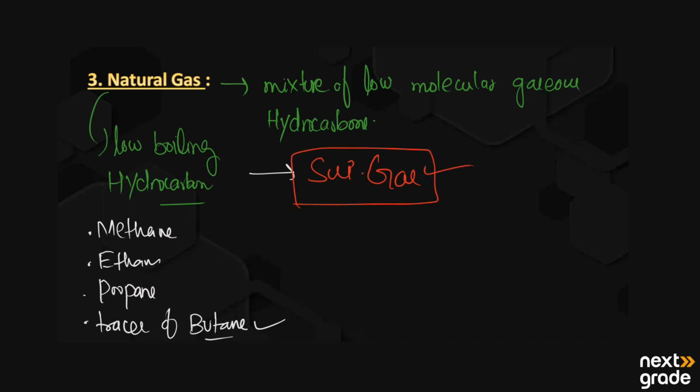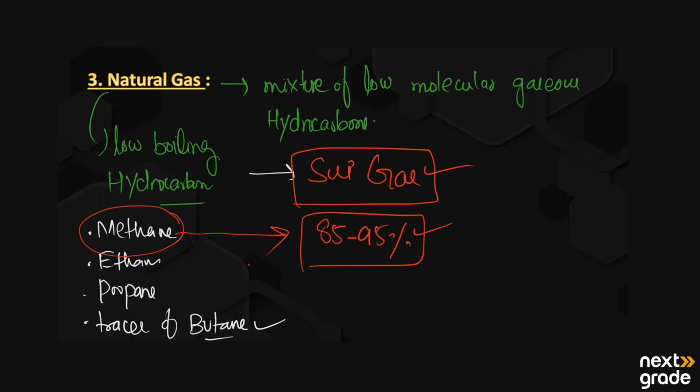And mainly methane is 85 to 95% of the natural gas. So you must know this percentage: 85 to 95% of the natural gas is methane, having a high percentage in the natural gas. And the origin of natural gas is the same as that of coal and petroleum.